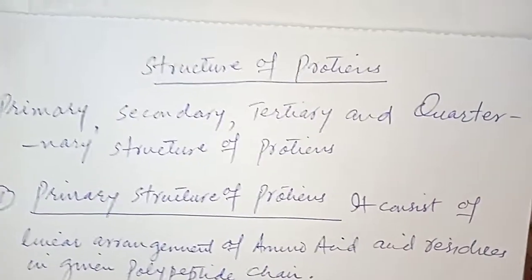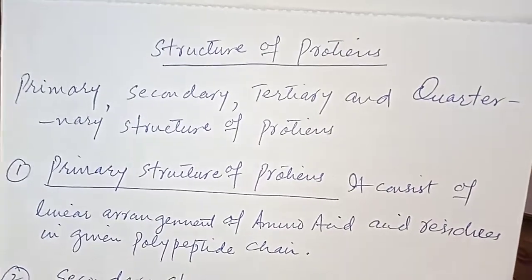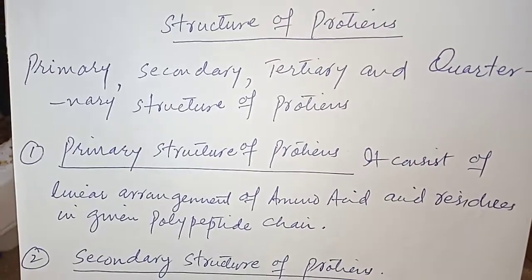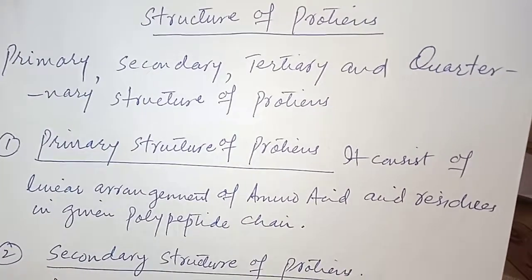Now we are starting the structure of the proteins. Structure of proteins consists of primary, secondary, tertiary and quaternary structure. First of all, what is the primary structure of proteins?